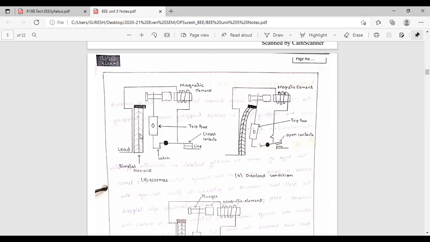We know why you are using the bimetallic strip. See here, this is the load. I already told you, let us take a fan as the load. This load is connected to one iron piece. On the iron piece, what are they doing? They are winding the coil. Suppose you put the normal load, the current will flow normally in this coil.